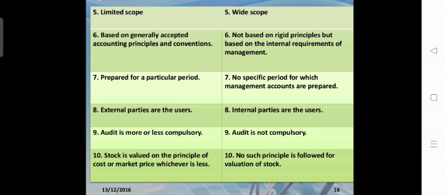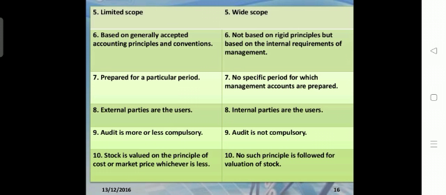Within the business organization, the preparation of plans and business decision making are all related to the managerial authority. So those internal parties use the management accounting details for their decision making. Then, financial accounting is the subject where audit is more or less compulsory.